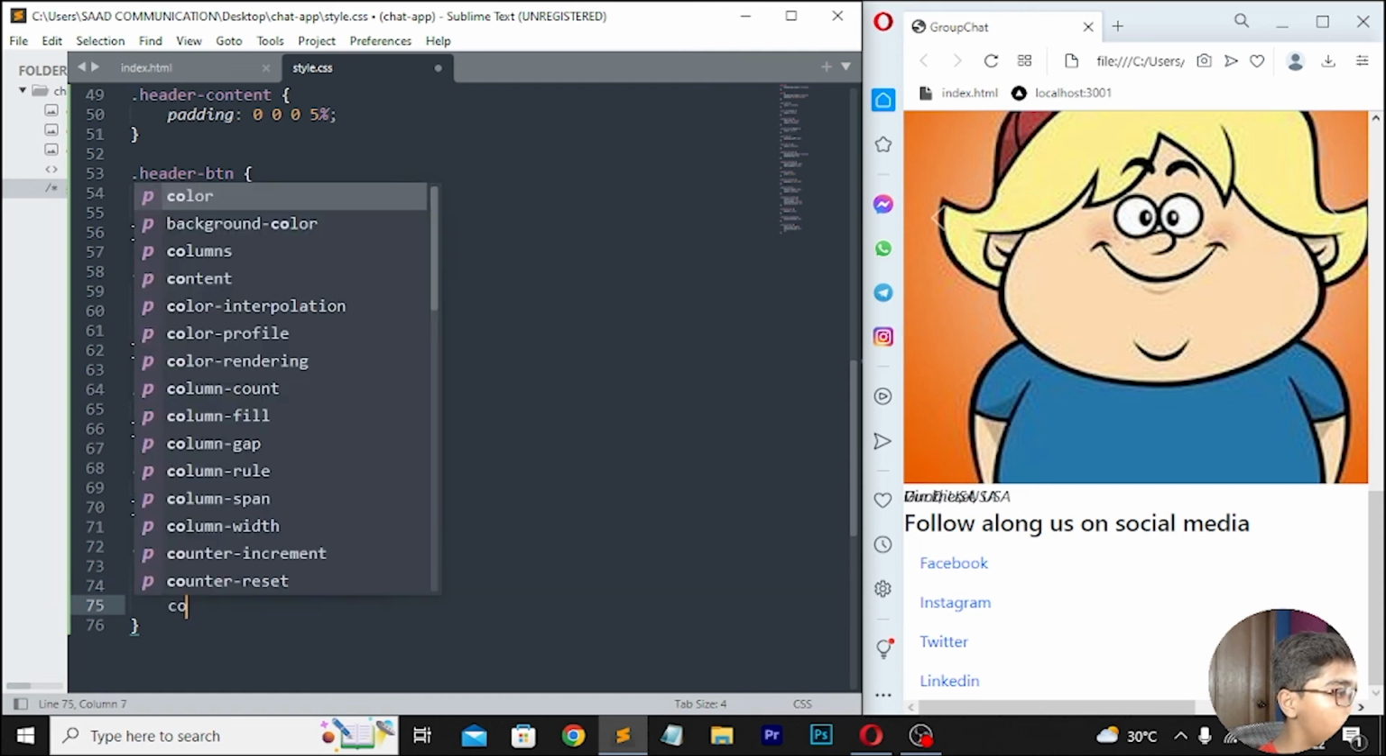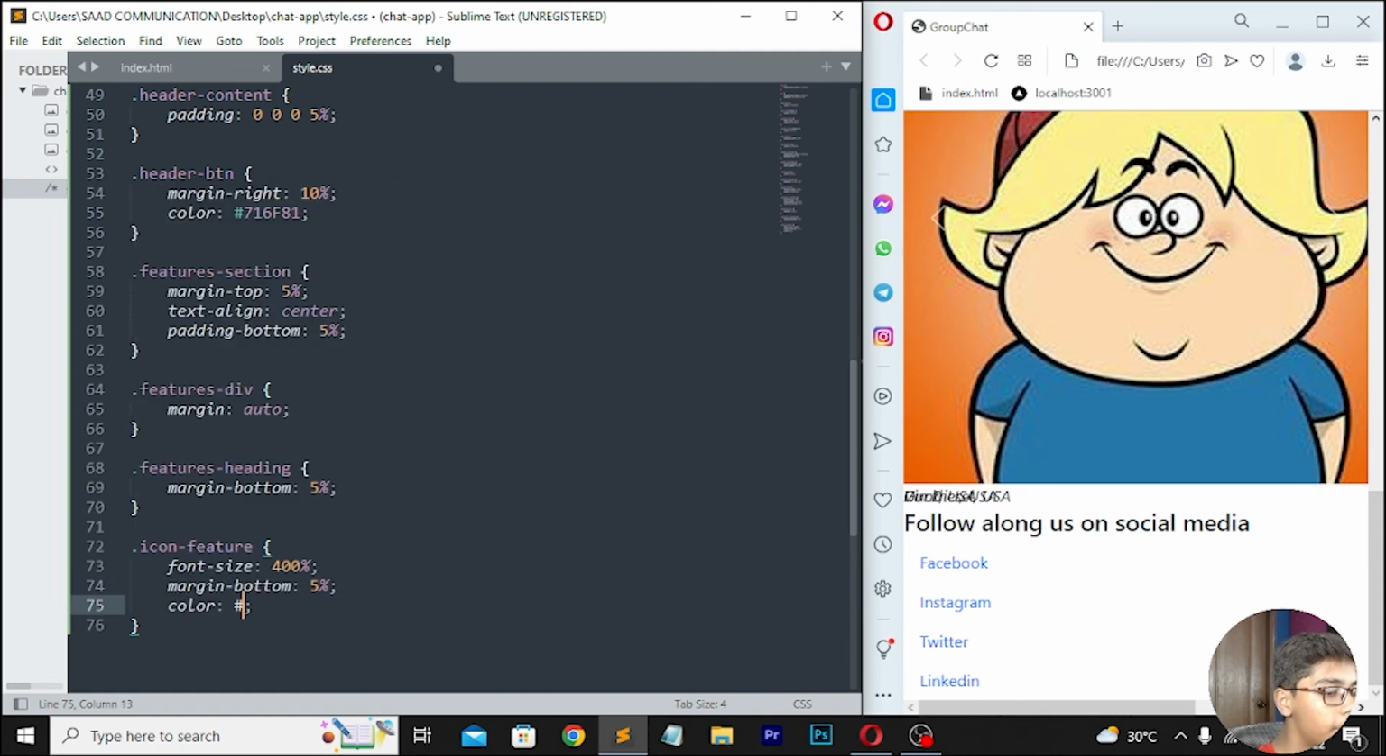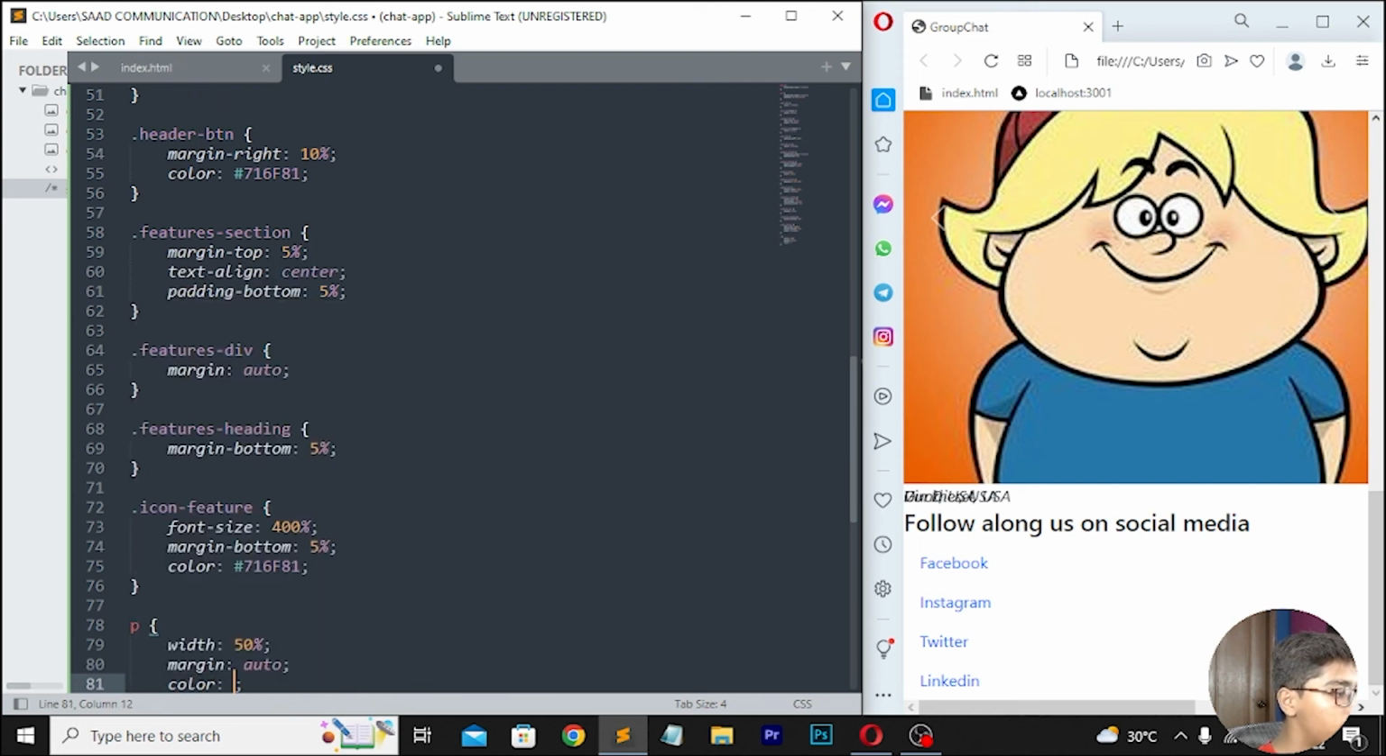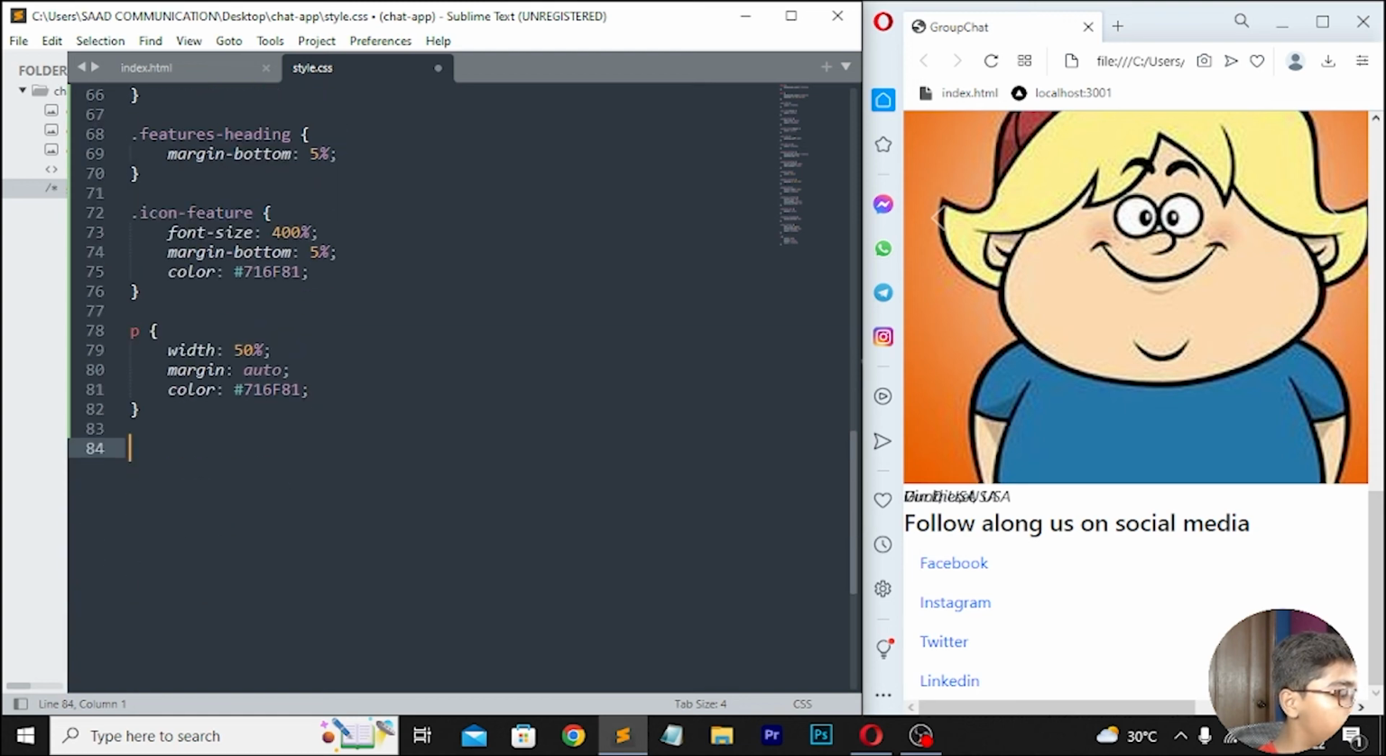Then move down here, write color, which should be 716F81. So here I'll be writing capital F, then I'll be writing 81. Move down, right here p tag width, which should be 50%. Then right here margin auto, then right color, which should be 716F81. Move down here, I'll be writing .testimonials.